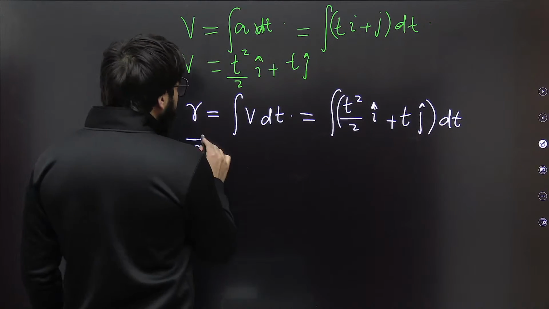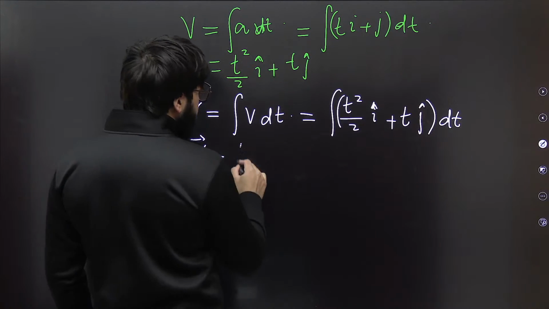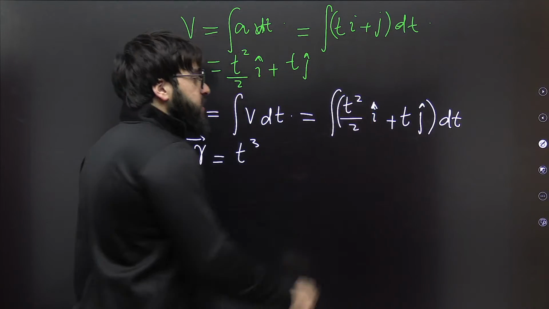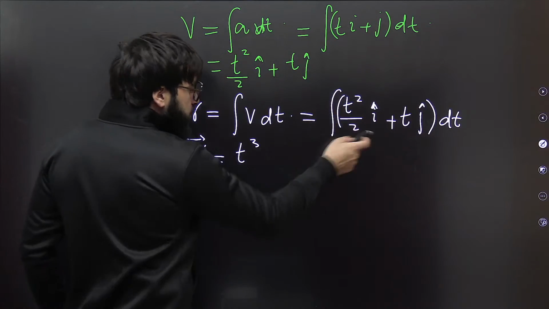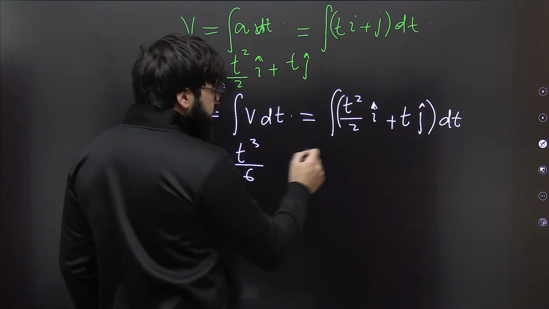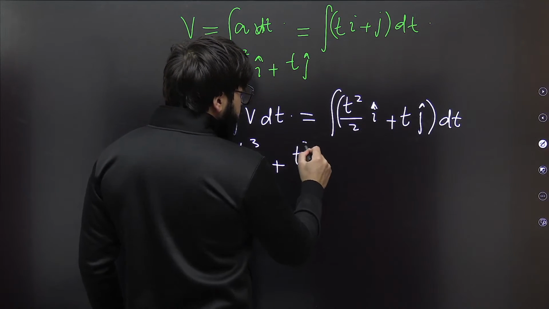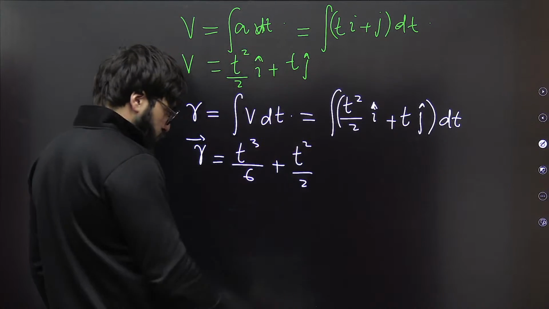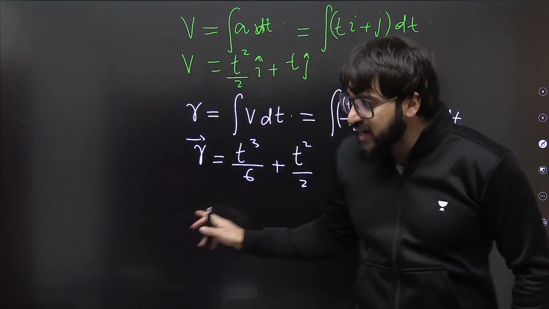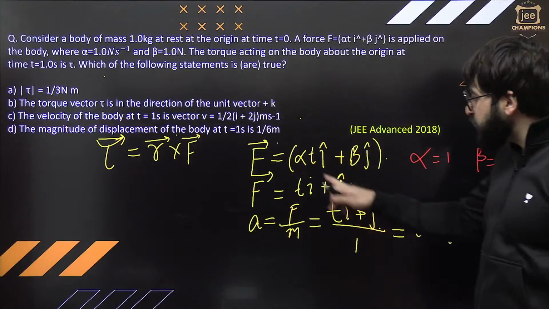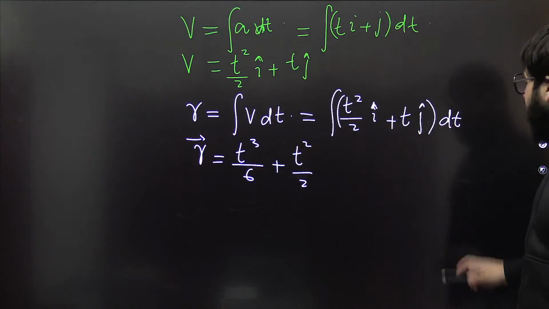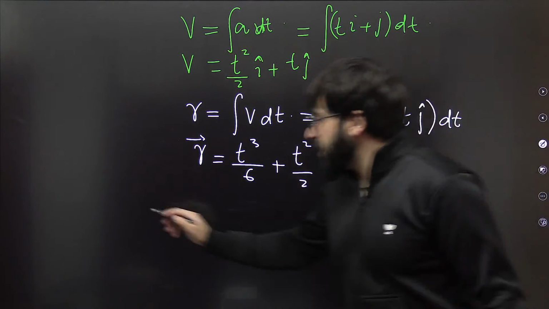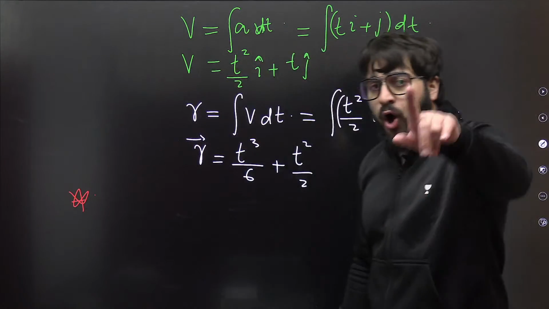You'll say, sir, this r will come out to be, see, integration of this is what? That is t cube by 2 into 3, that is 6, t cube by 6, and this will be exactly t square by 2. This came out to be the radius vector. Now you got the radius vector, you have the force vector, put it over here, get the value of this torque. Understand?